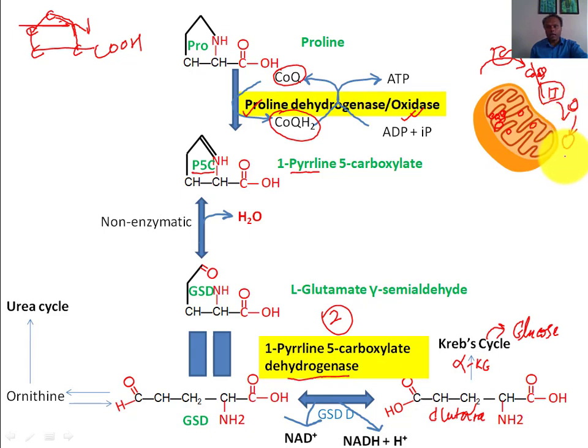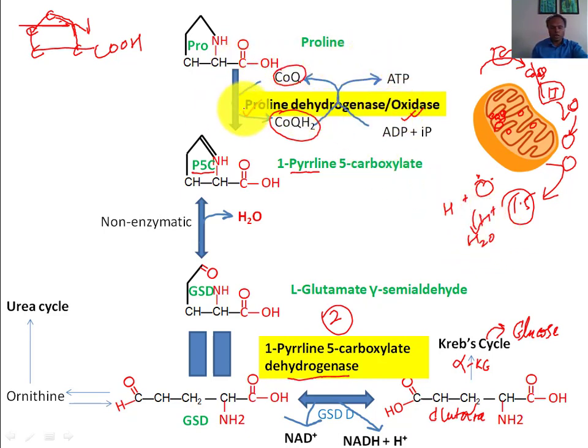Ultimately there will be production of ATP, 1.5 ATP per 2 electrons, and the electrons will move to oxygen. One oxygen will accept 2 electrons and draw 2 protons, and this will form water.